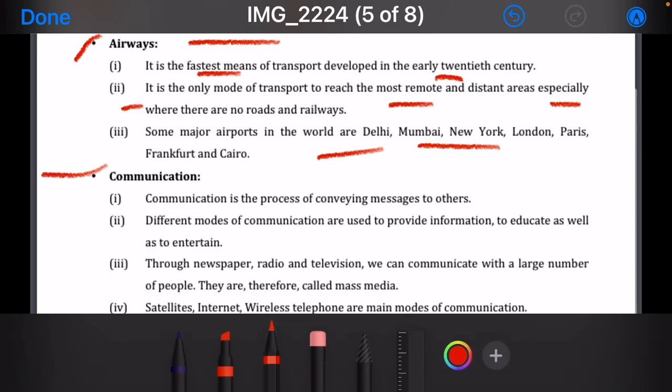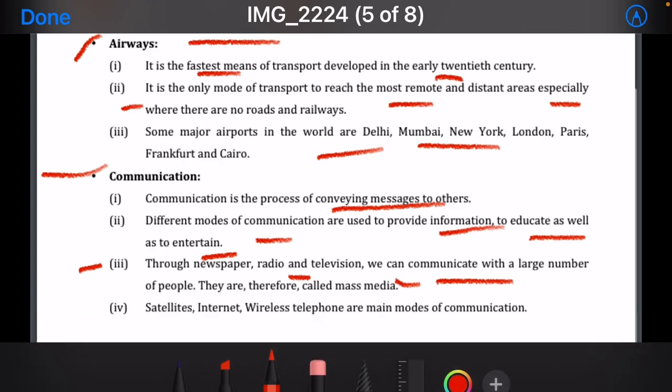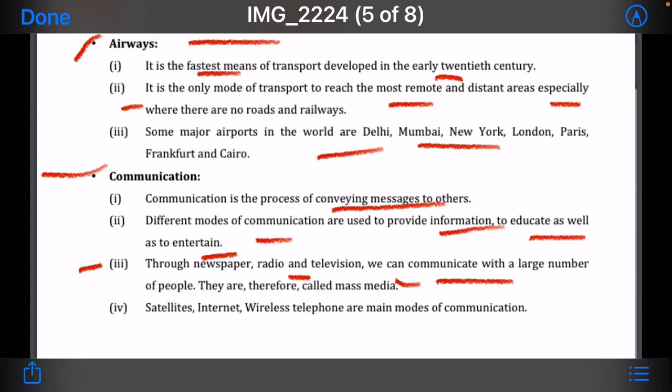Communication is a process of conveying messages to others. Different modes of communication are used to provide information, to educate, as well as to entertain. Through newspaper, radio, and television, we can communicate with a large number of people. They are therefore called mass media. Then satellite, internet, wireless telephones.